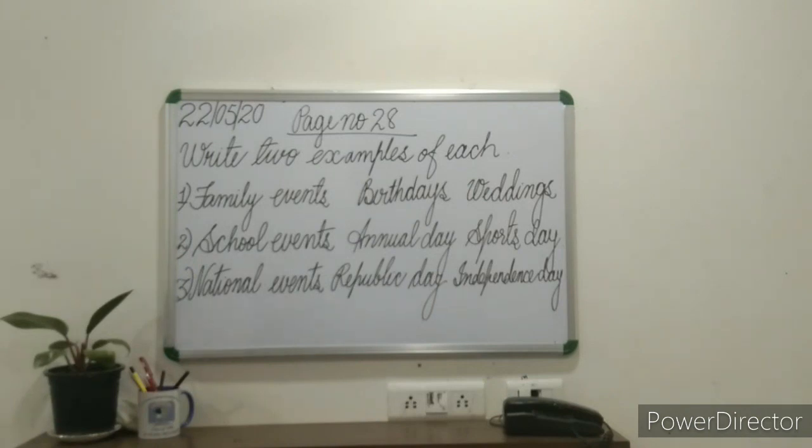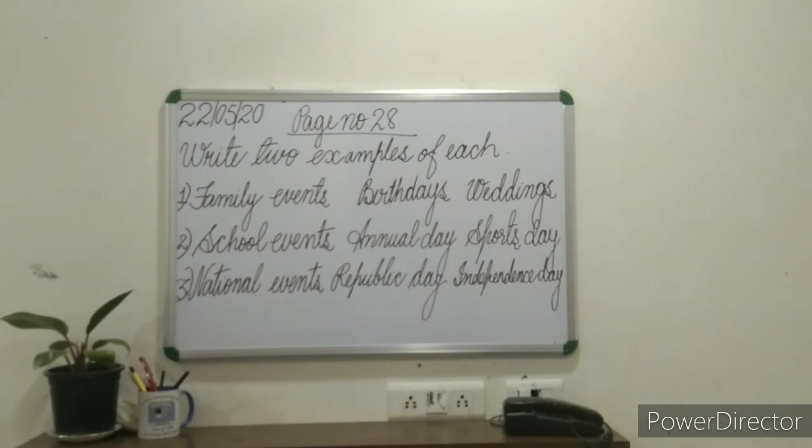Number 1, family events, that is birthdays and weddings. Number 2, school events, annual day, sports day. Number 3, national events, Republic Day and Independence Day.